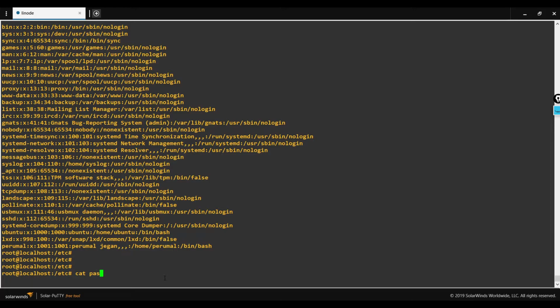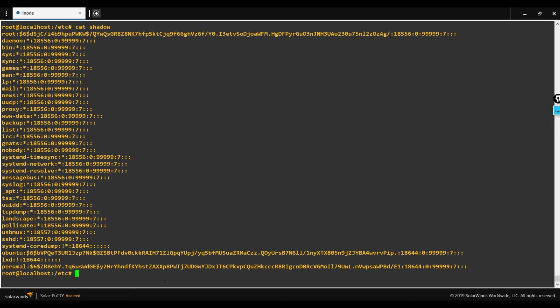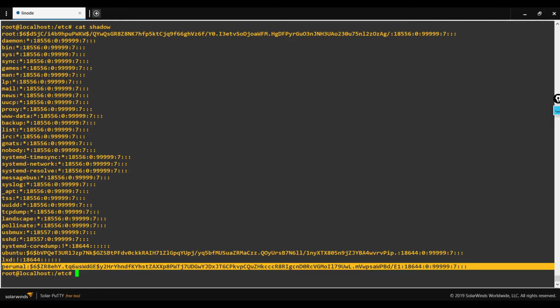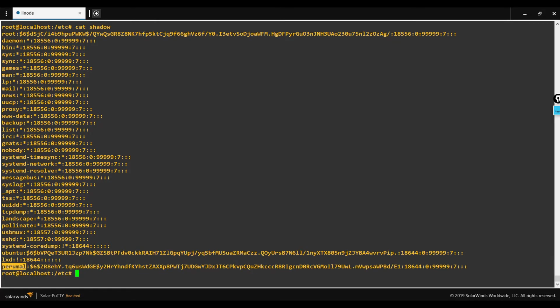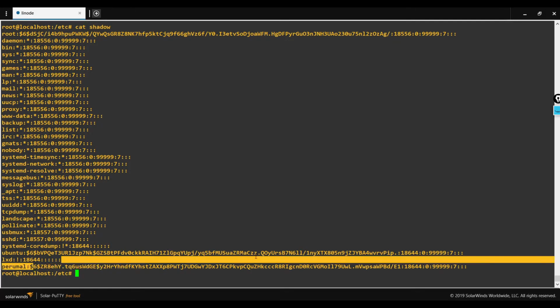Like this, we have one more file, shadow, where all the password related information of every user will be stored. It also contains the custom user's password, which is in encrypted format.